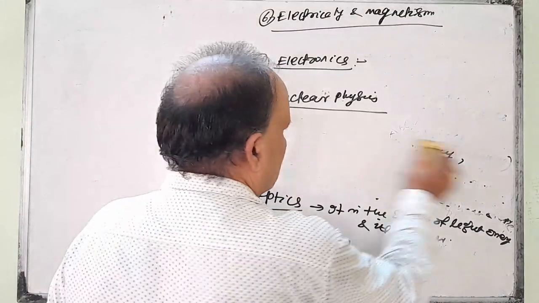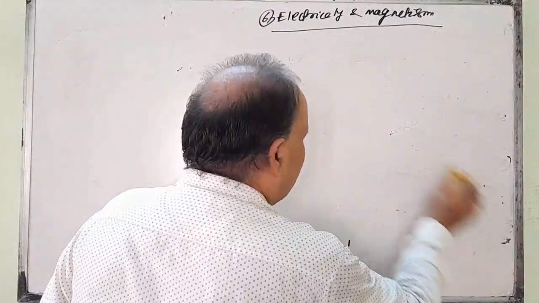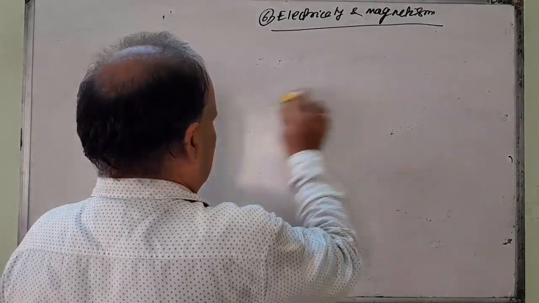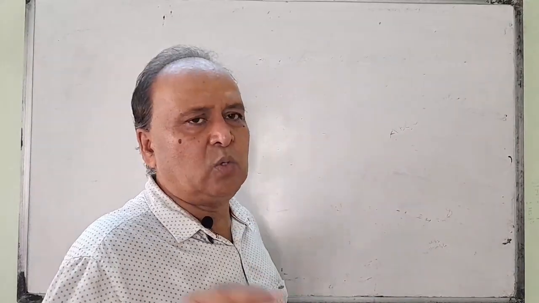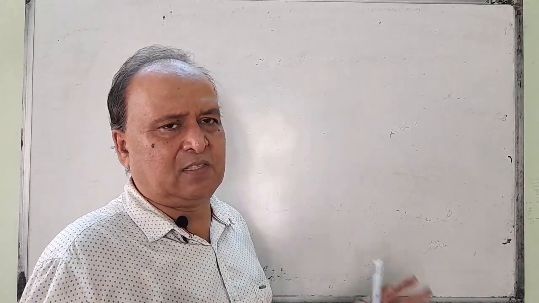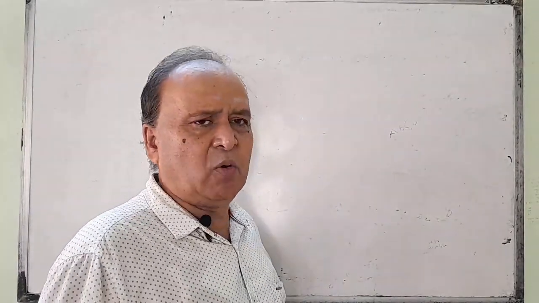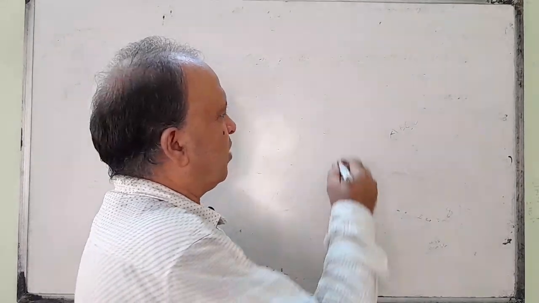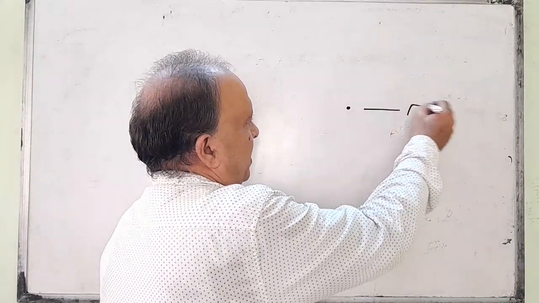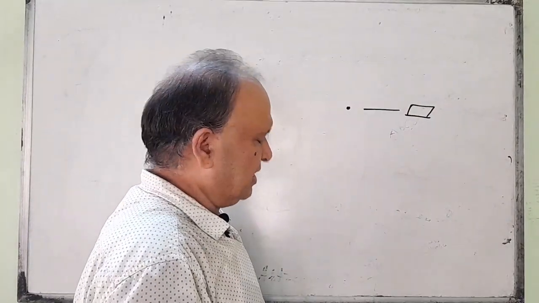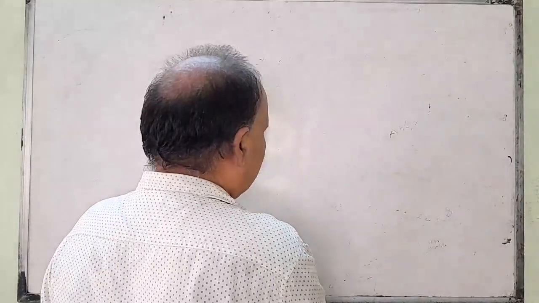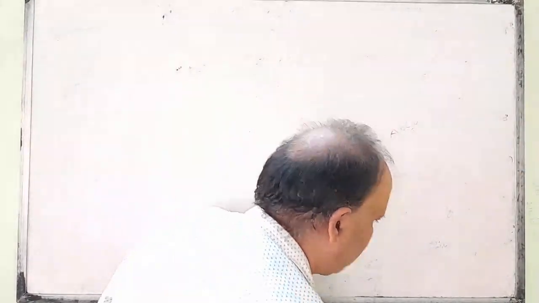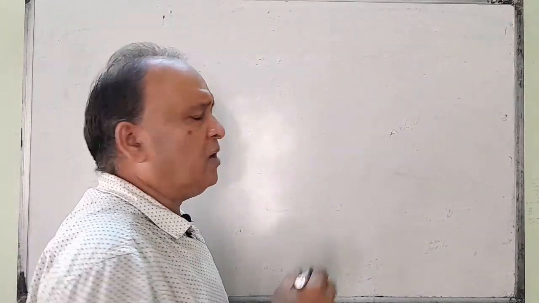Now, when you read any subject, suppose you read mathematics. In mathematics, first you read what the mathematical quantities are, like 1, 2, 3, 4, and operations like addition, subtraction, multiplication, division. In geometry, we read geometrical quantities like point, straight line, plane. Similarly, in physics, first you see what the physical quantities are.